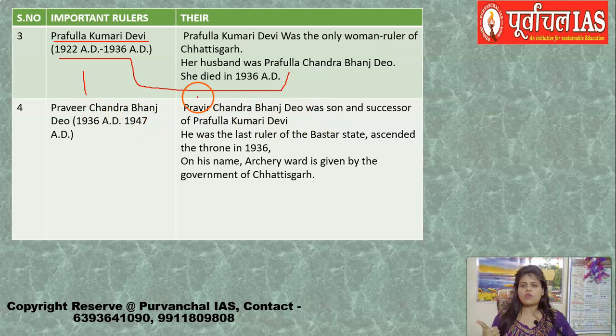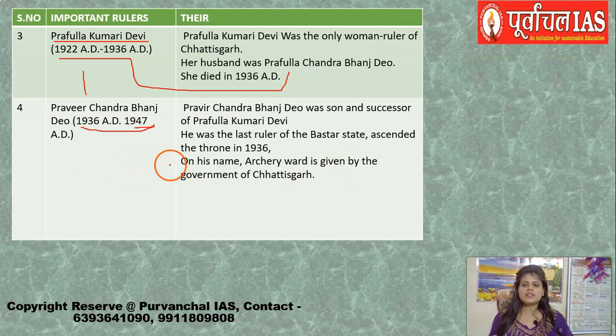Then after her came Praveer Chandra Bhanj Dev. He was the son of Prafulla Kumari Devi, and he was the last ruler of Bastar state because it was the duration of 1936 to 1947, and in independence 1947, finally Chhattisgarh became part of the Indian state, and reorganization of states took place, and hence he was the last ruler.